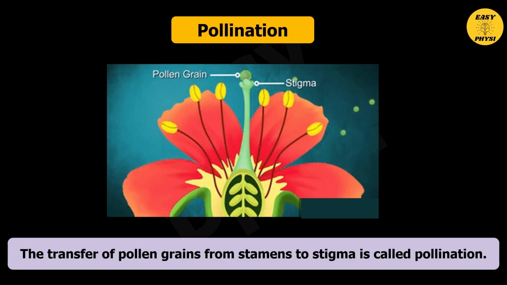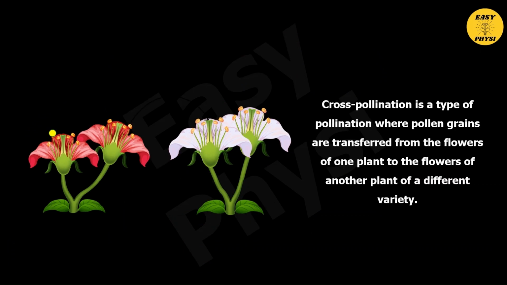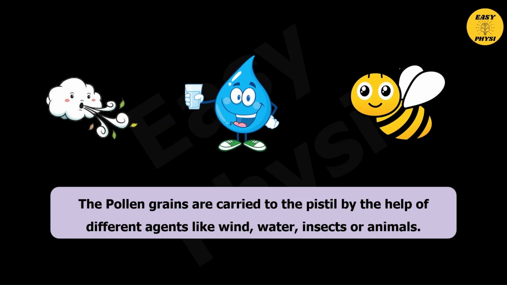Pollination. The transfer of pollen grains from stamens to stigma is called pollination. If the transfer of pollen takes place between the stamen of the flower or another flower on the same plant, it is called self-pollination. Cross-pollination is a type of pollination where pollen grains are transferred from the flower of one plant to the flower of another plant of a different variety. The pollen grains are carried to the pistil by the help of different agents like wind, water, insects, or animals.